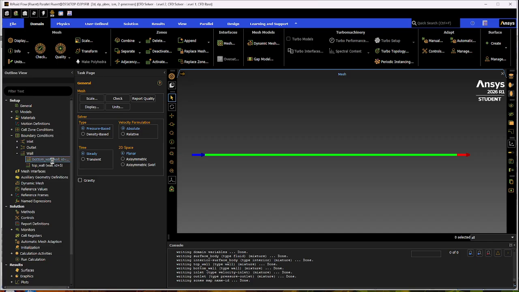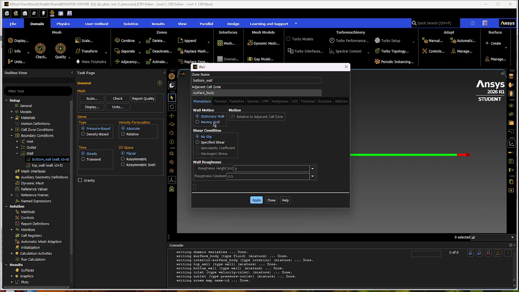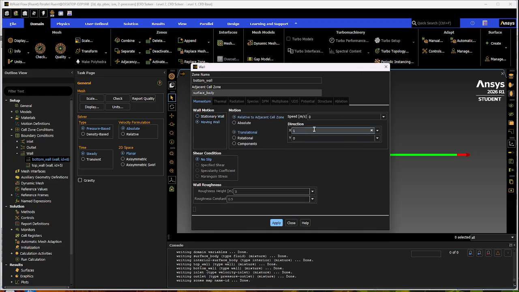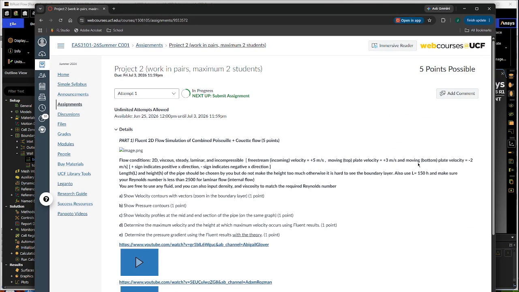Then you're gonna go for the bottom wall, and this is where you input your velocities. So you're gonna go from stationary wall to moving wall. It opens this up, and I know that since we're doing a bottom wall, my bottom wall over here is moving at a negative 2 meters per second.